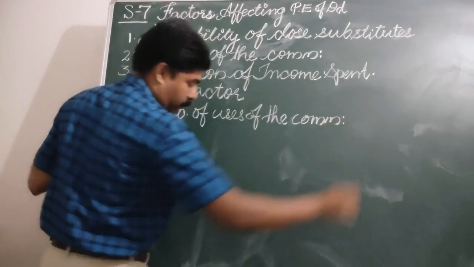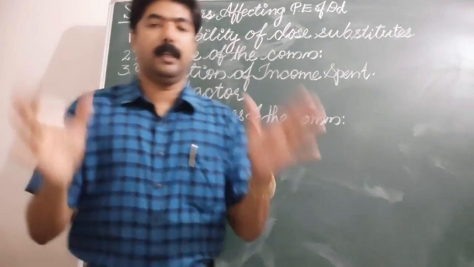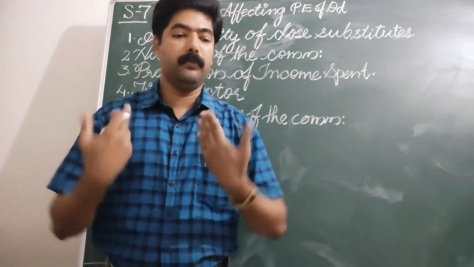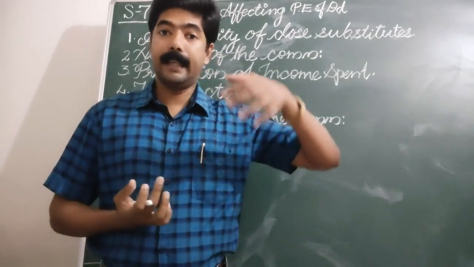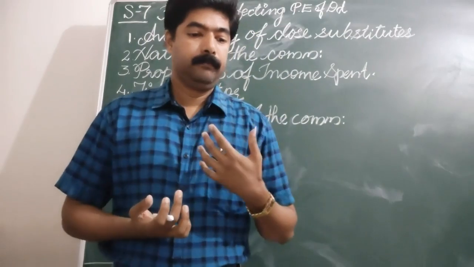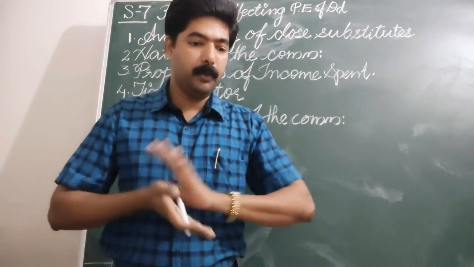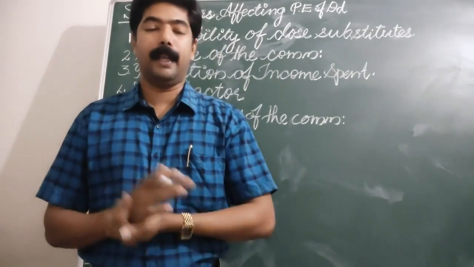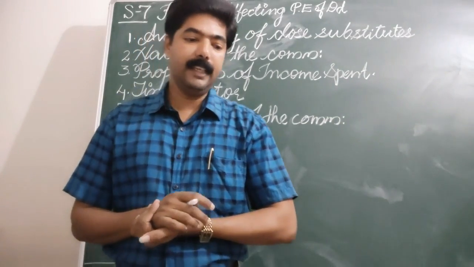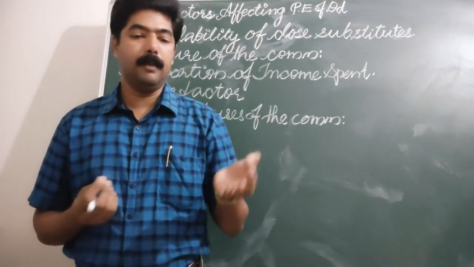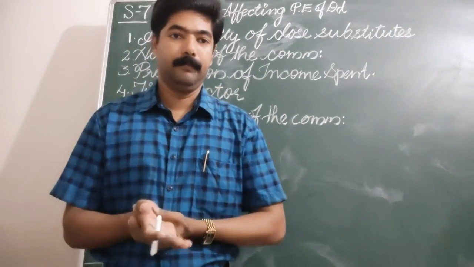Uses of the commodity. The number of uses of the commodity. What do we mean by the number of uses of the commodity? The greater the use to which the commodity can be put by the consumer, the greater will be the price elasticity. In that case we can take a good example of that: electricity.